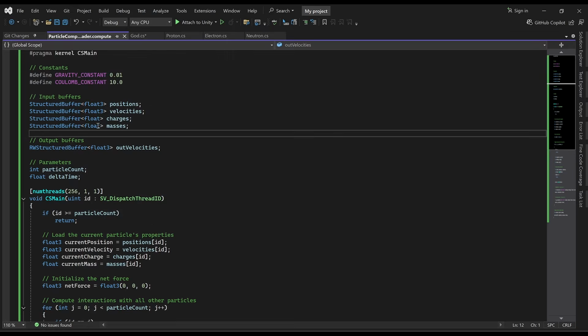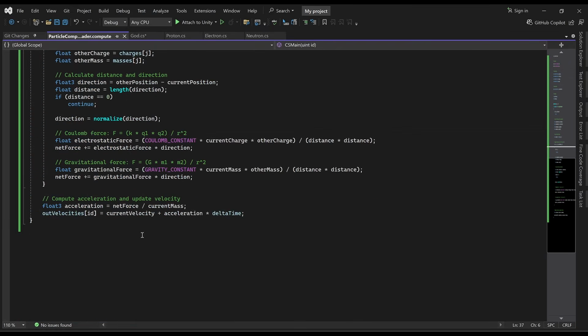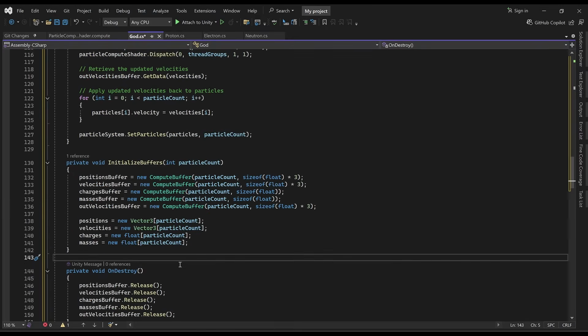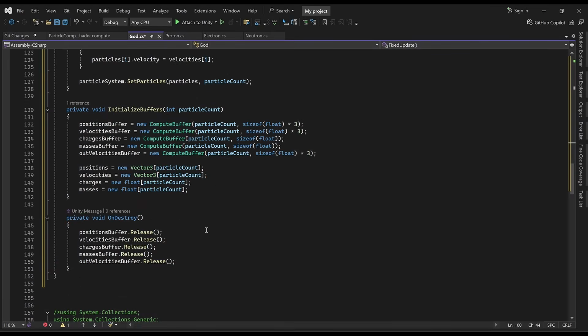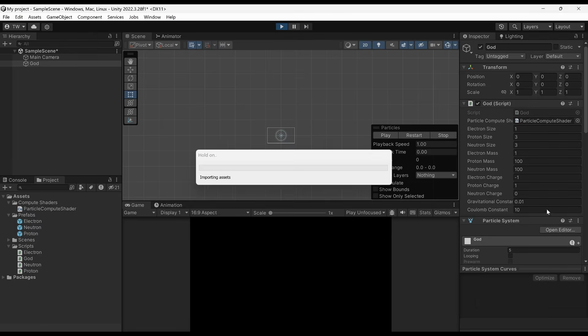So it looks like, if I'm understanding this right, this compute shader is telling the GPU how to do the force calculations itself. And this script is essentially outsourcing to the GPU what it needs to do using something called a buffer, a compute buffer, if I'm understanding right. It might totally break. Maybe nothing will happen.